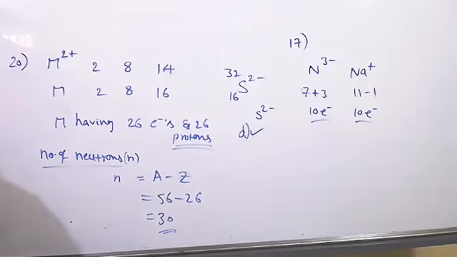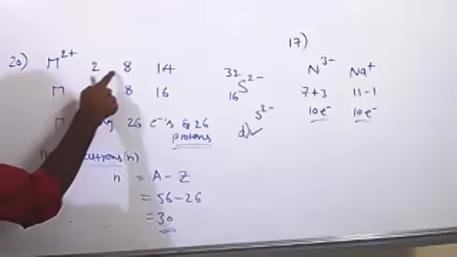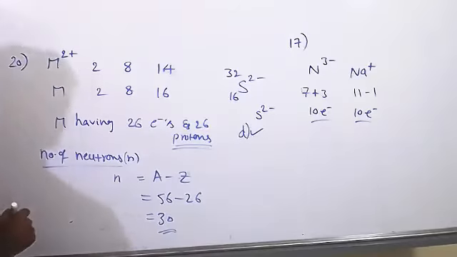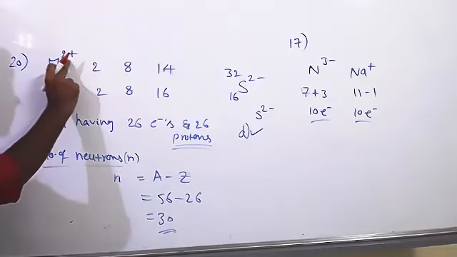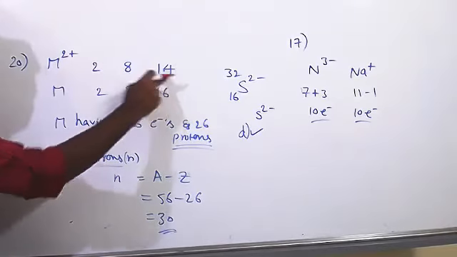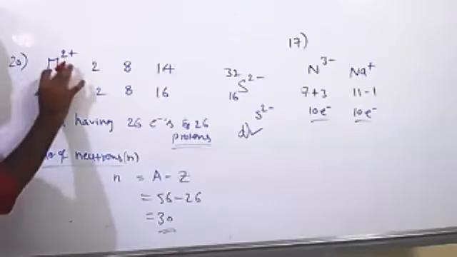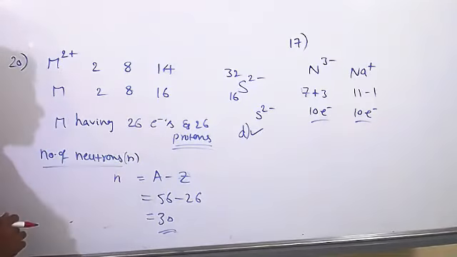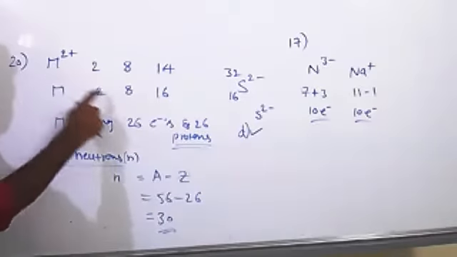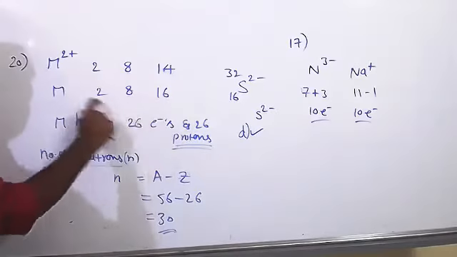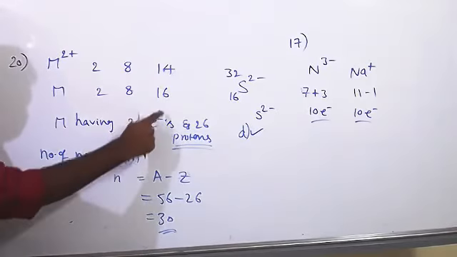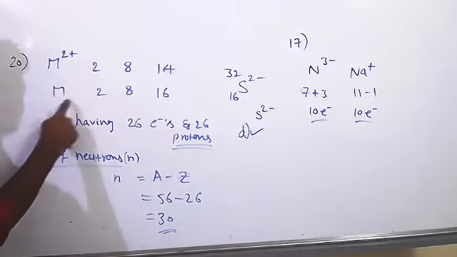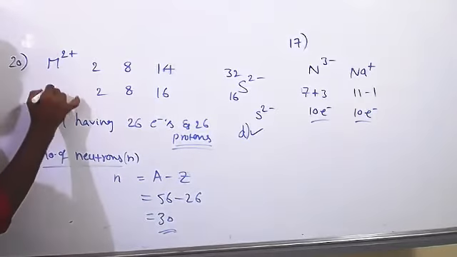The 20th one. See, they have given M2+ electronic configuration 2, 8, 14. This means this element lost 2 electrons. That's why this is the electronic configuration. Suppose this element had not lost these 2 electrons, then it would have 2, 8, 16, correct? So 2, 8, 16. Now count the total number of electrons. M has 26 electrons. Obviously it is a neutral species, this is charged but this is neutral.